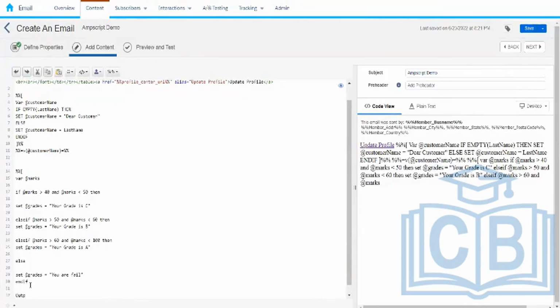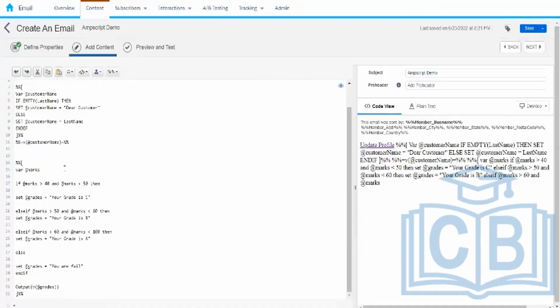We are going to use this output function, and let's have some value for the marks. Marks is equal to, let's say, 45. It says your grade is C.